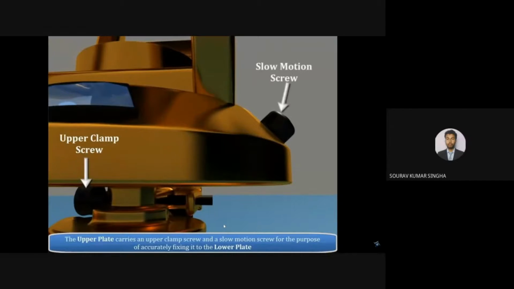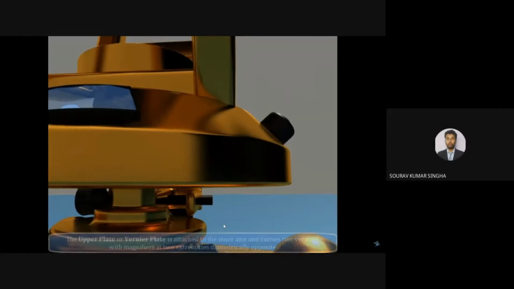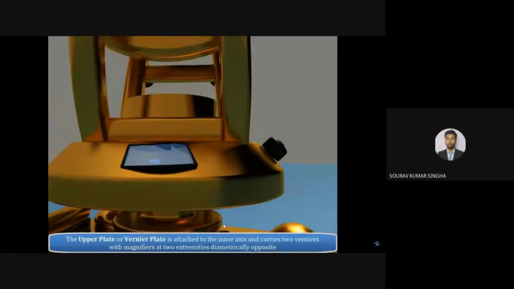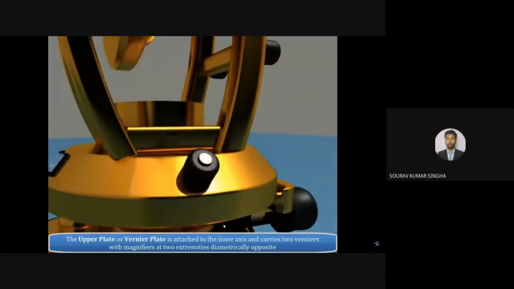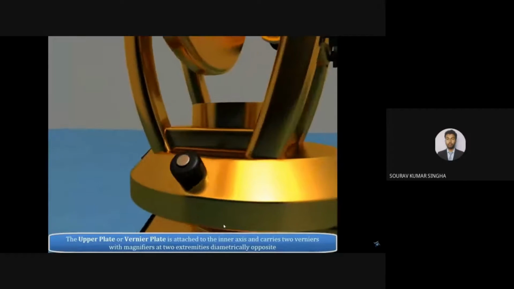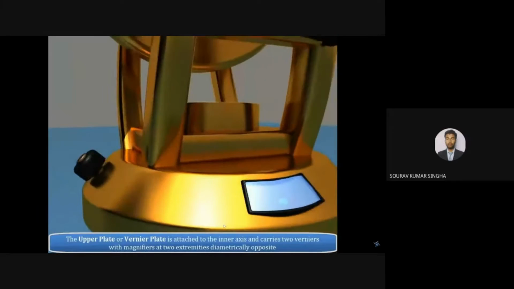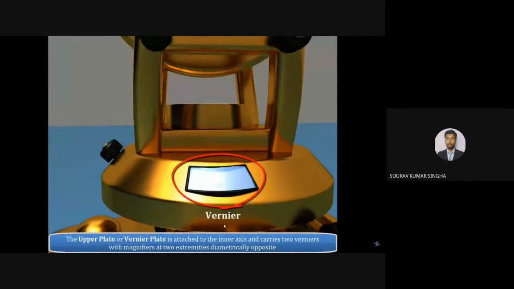And there you have the upper clamp screw and this is the slow motion screw. In both cases we have the upper as well as the lower, and in both cases we have the tangent screw, that is the slow motion screw, that you can say. And here you have the vernier A and on another side we have the vernier B in this position. Here you can see the vernier B.